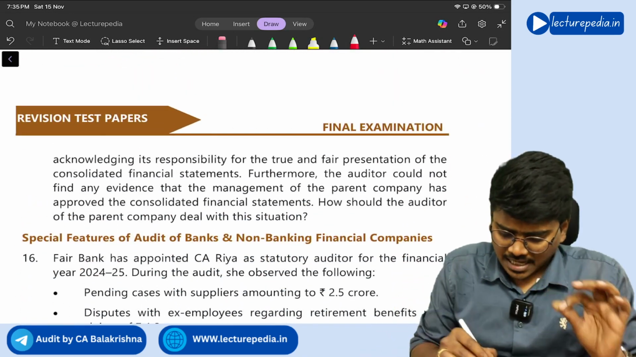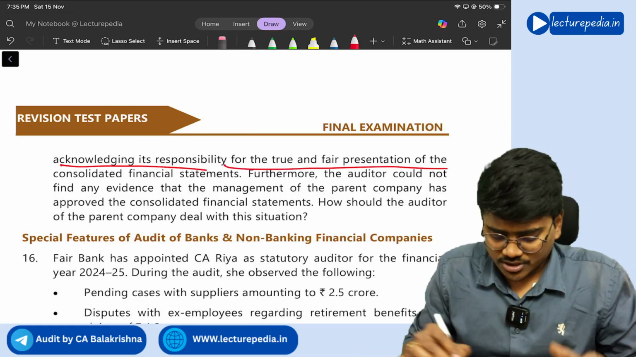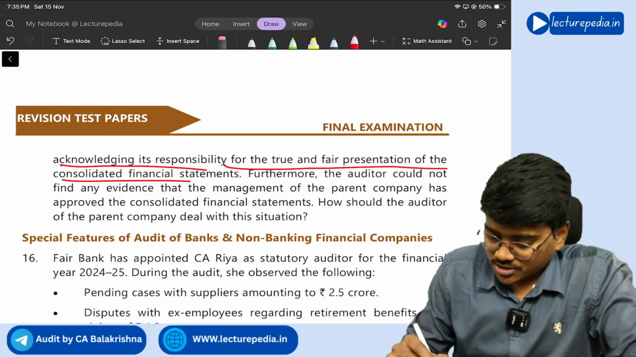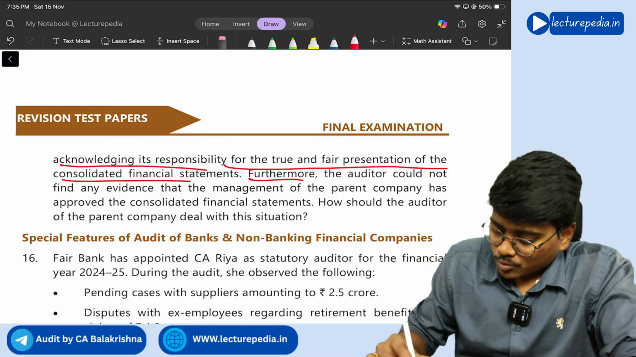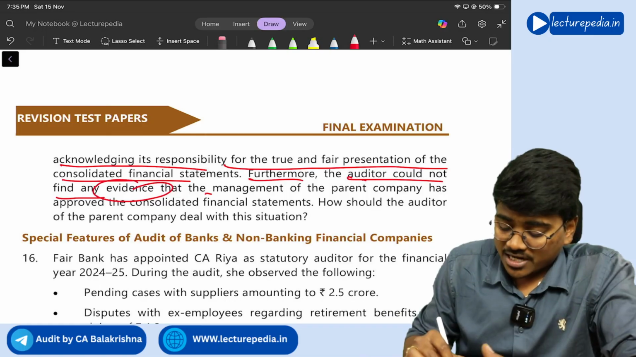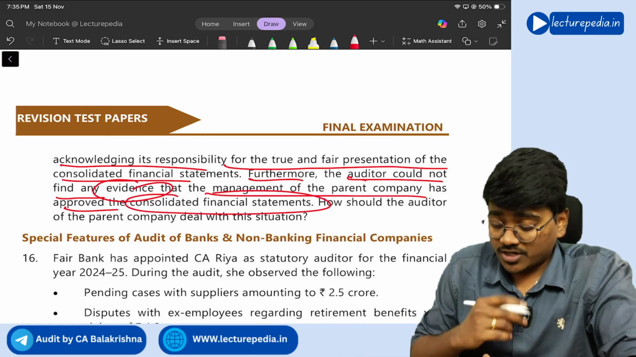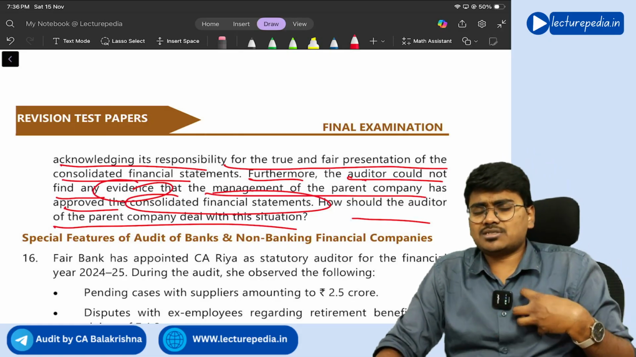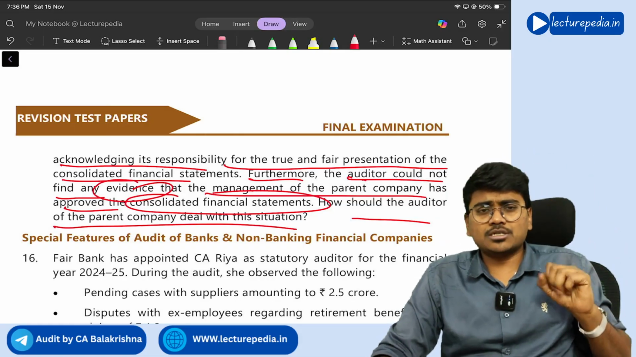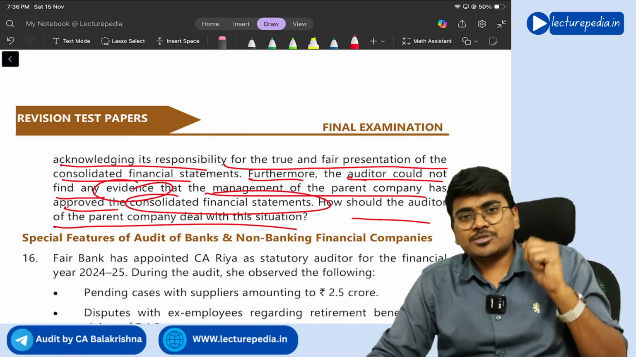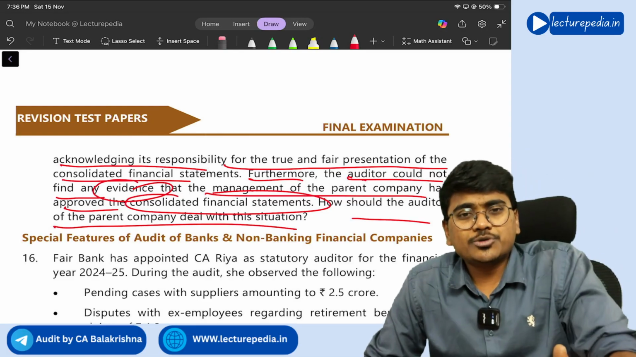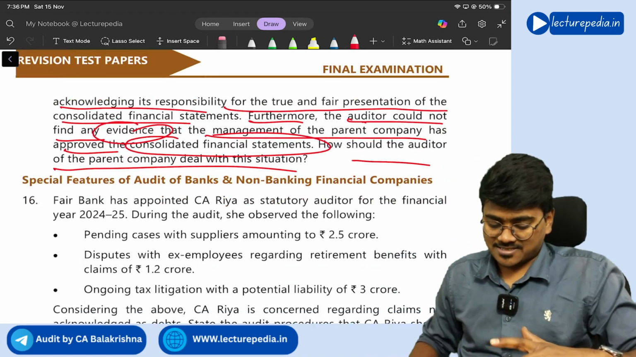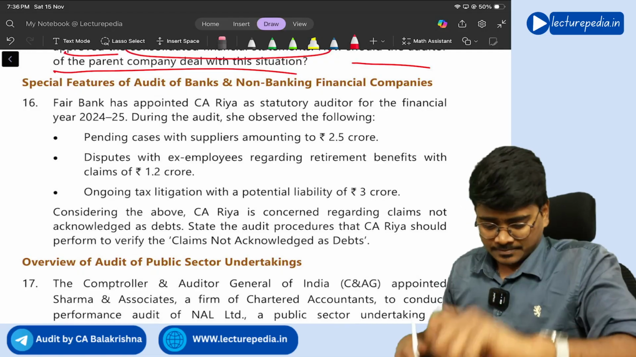So what they are asking, acknowledging its responsibility for true and fair presentation of consolidated financial statements. Okay, it seems that management has not given such a representation which should be given. Furthermore, the auditor could not find any evidence that management of the parent company has approved the consolidated financial statements. How should the auditor of the parent company deal with this situation? See, he should request the management to please give written representation. If management doesn't give written representation, what you will do, you will show impact on the opinion, correct or not? Yes.